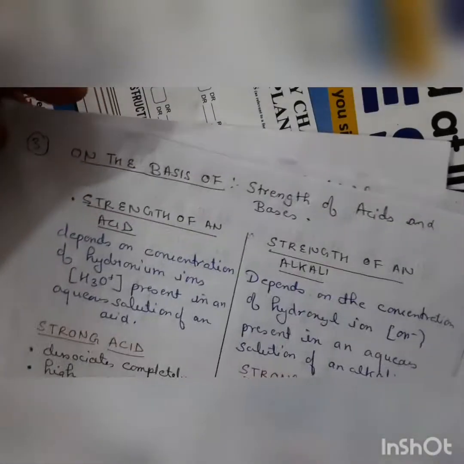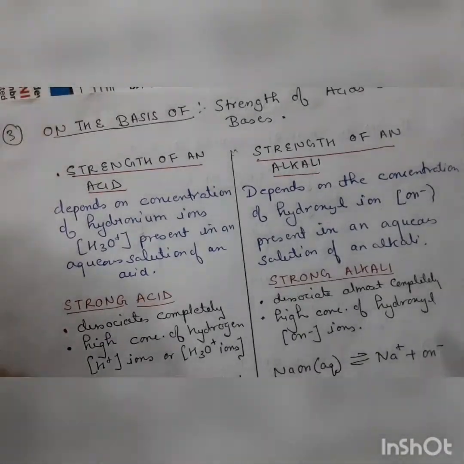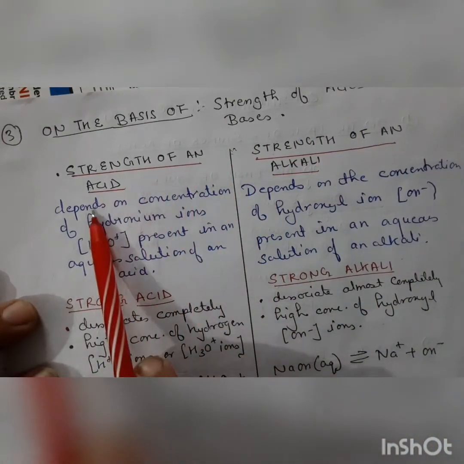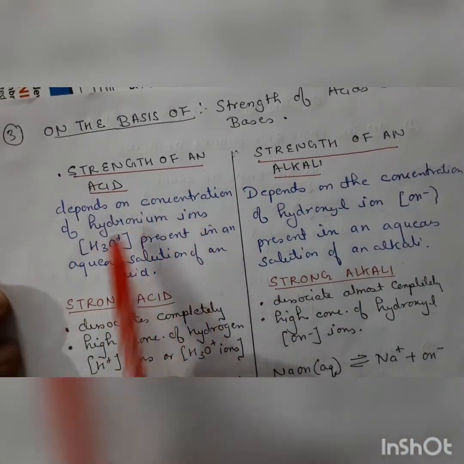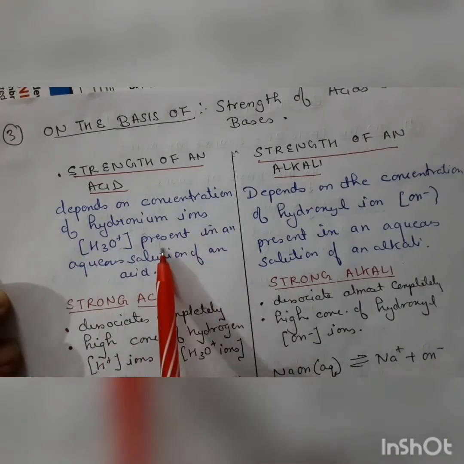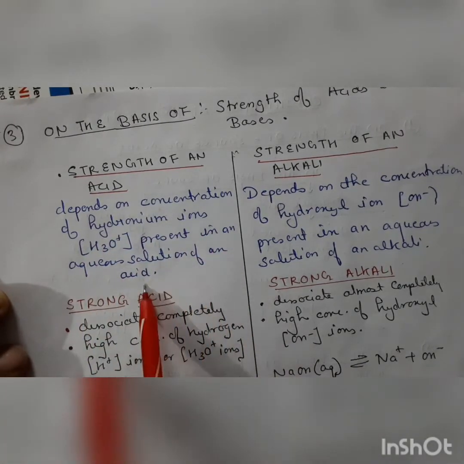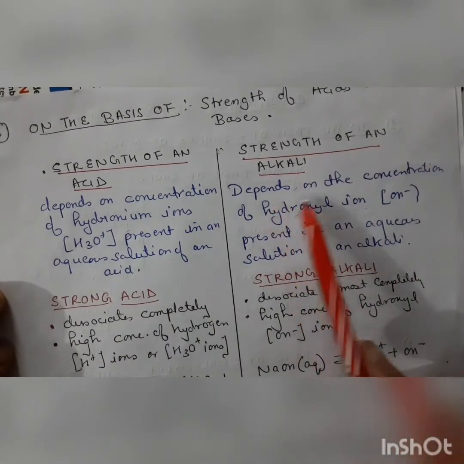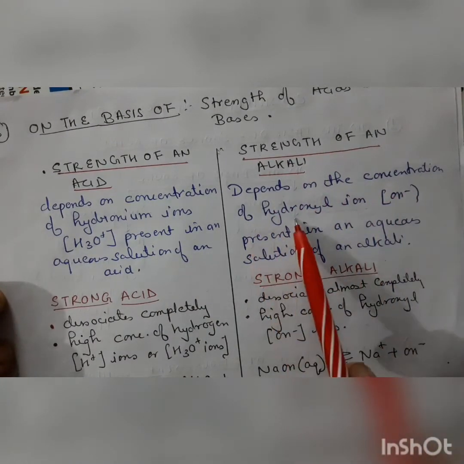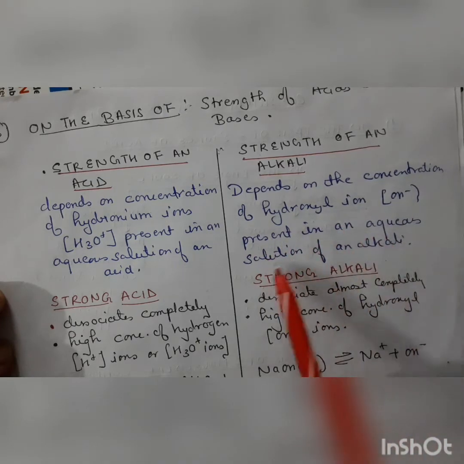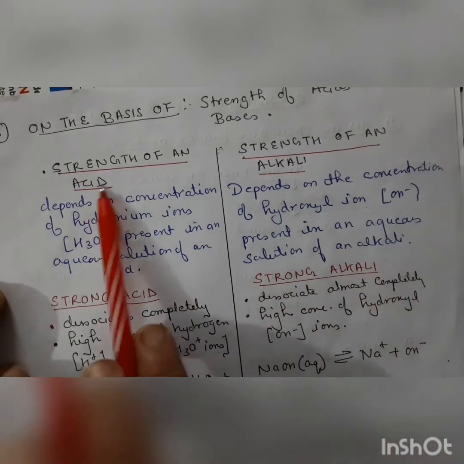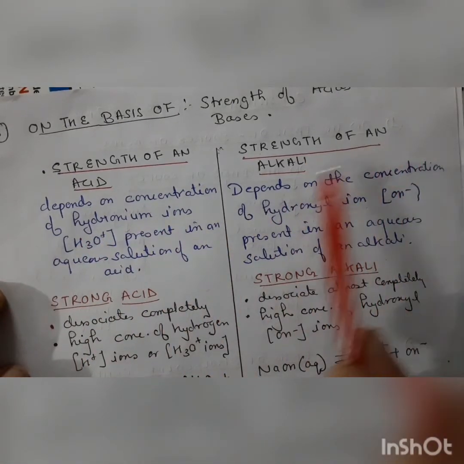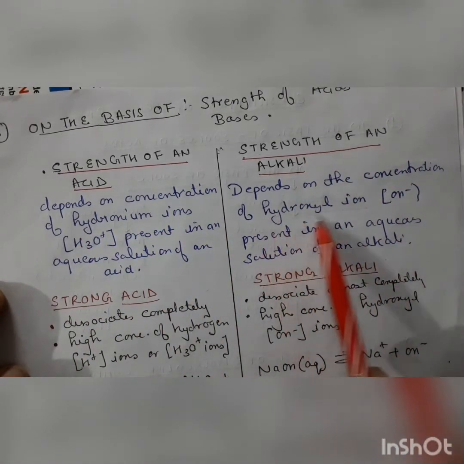Now, on the basis of strength of acids and bases. Strength of an acid depends on the concentration of hydronium ions present in an aqueous solution of the acid, whereas strength of an alkali depends on the concentration of hydroxyl ions present in the aqueous solution of the alkali.